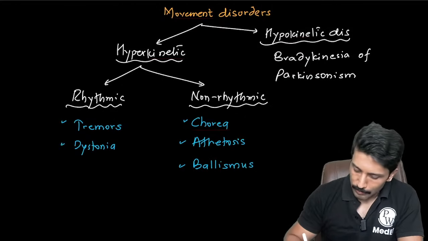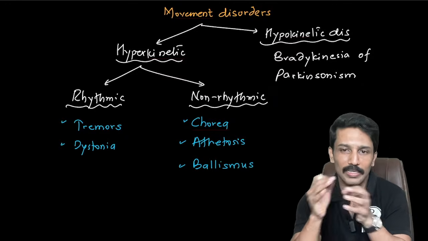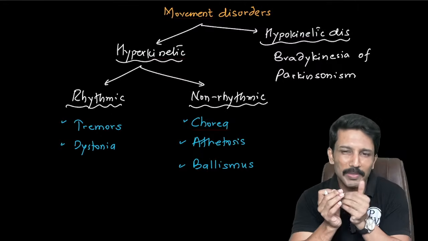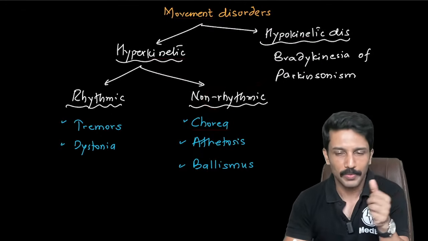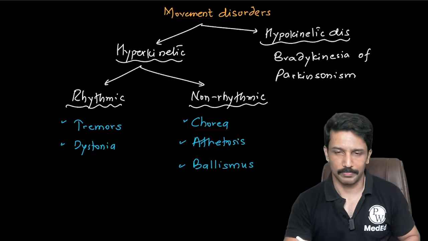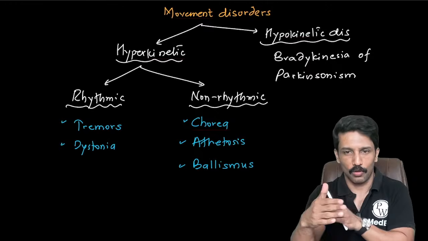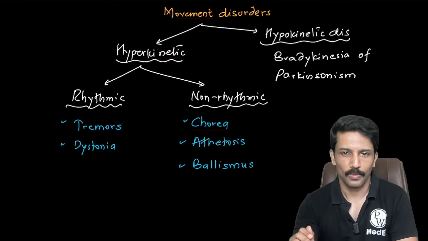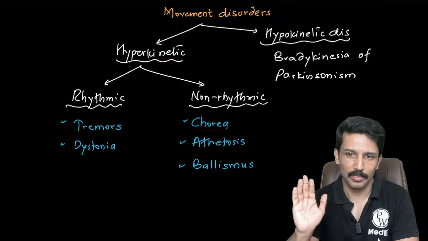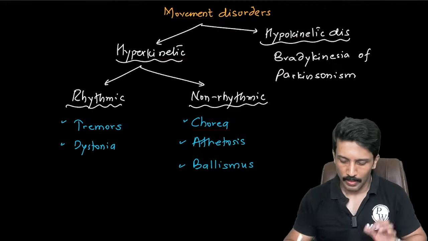But when it comes to non-rhythmic movement disorders, it's a bit difficult to describe. Why? Because there is no one standard rhythm. The movements are random. You cannot predict where will be the position of the affected limb or affected group of muscles in the next second. In rhythmic movement disorders, it is predictable, but still we can make an attempt to describe them.